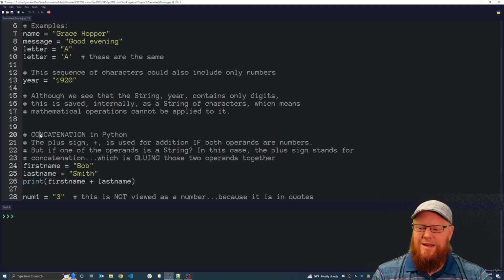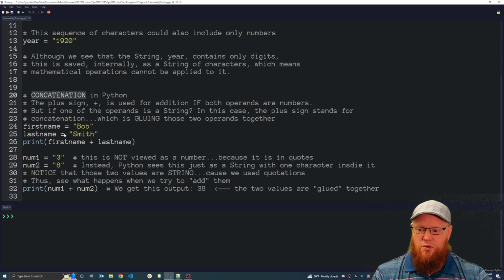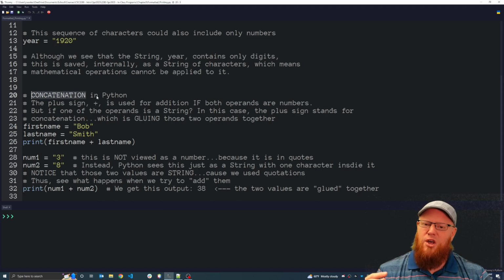So what is concatenation? This is a new word for us. Concatenation in Python is a means of gluing multiple strings or multiple things together. And in Python, it's strictly going to be with strings. So this plus sign, whenever we see it, of course, we traditionally think addition. But that's only true if both operands are numbers.